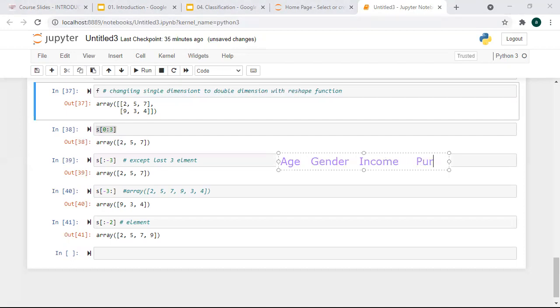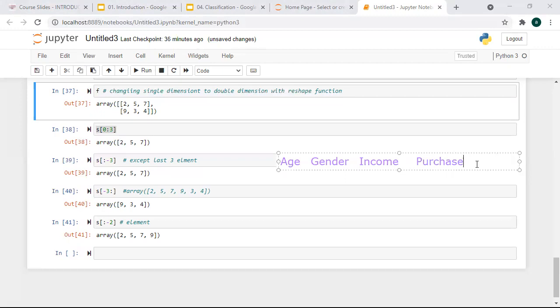I wanted to check whether the person is going to purchase or not. So here are my age, gender, income, purchase. These are the four columns. Age, gender, and income are my attributes that will identify every customer, and purchase is what I want to predict. Based on the age, gender, and income, I want to predict whether the customer will purchase or not.